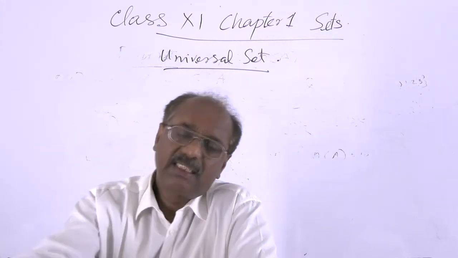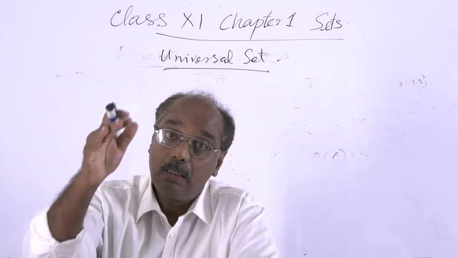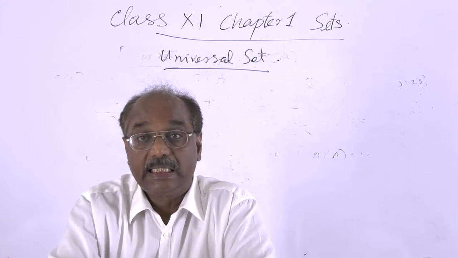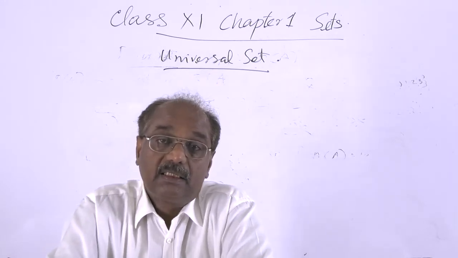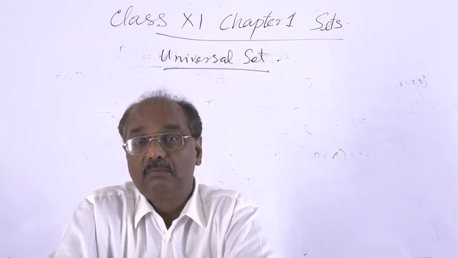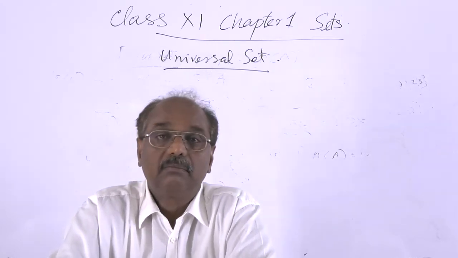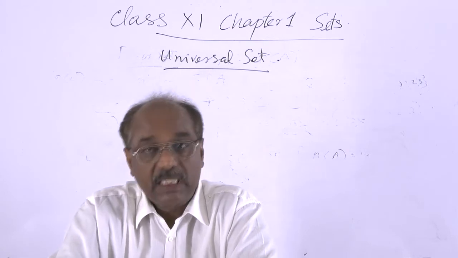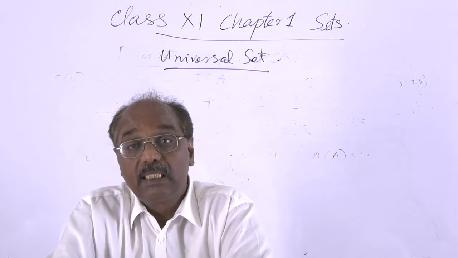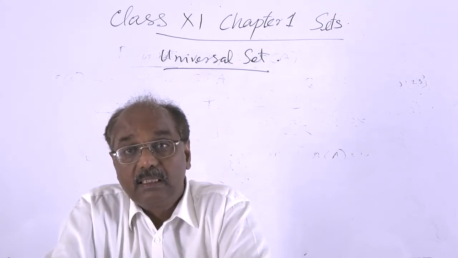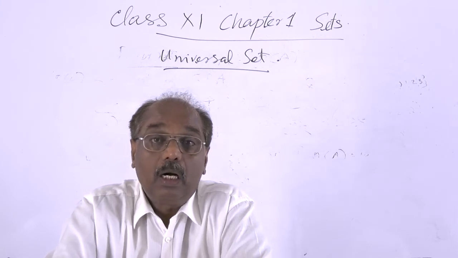If we consider any set of natural numbers, that will be a subset of the set of all natural numbers. In that case, the universal set is the set of all natural numbers. If we consider sets of real numbers, then in that case the universal set is the collection of all real numbers.